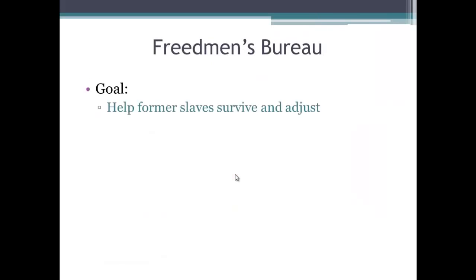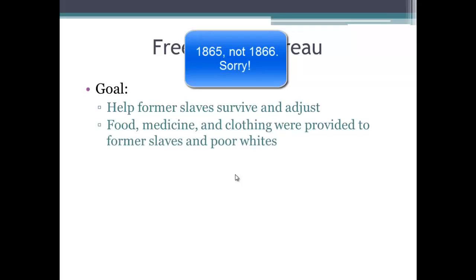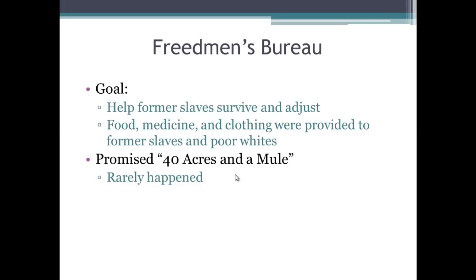Okay, the Freedmen's Bureau. The goal of this was established in 1866, and they wanted to help former slaves survive and adjust to their new life. They also provided food, medicine, and clothing to former slaves and poor whites. Many people were promised 40 acres and a mule, although this rarely happened.